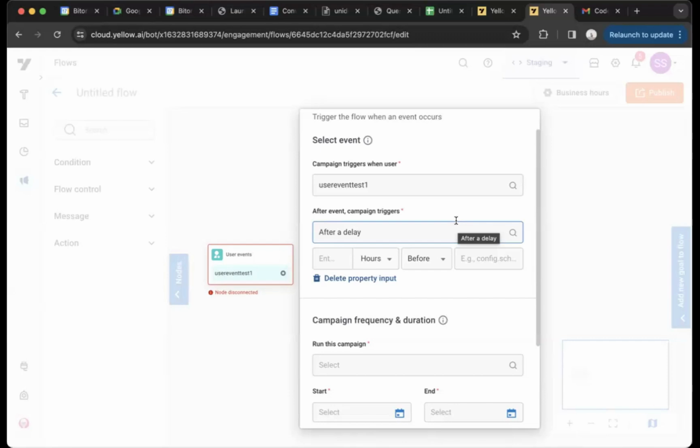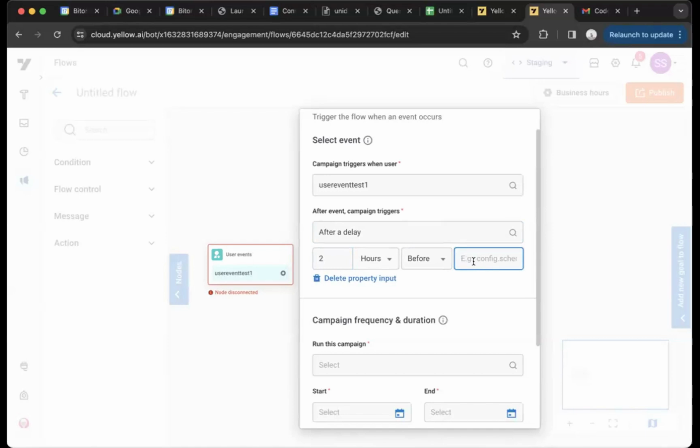So the event we talk about here is flight booked. In the event payload, if you have a key for departure time, you can select that you send it 2 hours before, and you can just type the key value here. That is event name dot departure time.